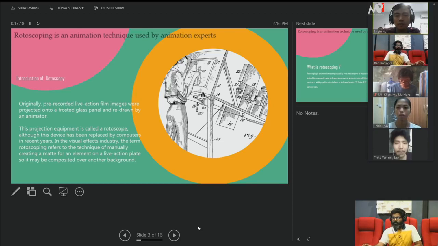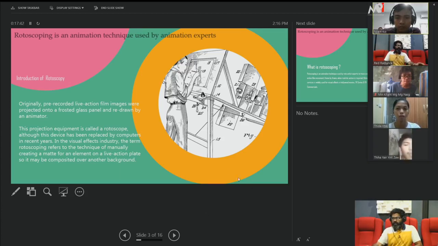What is Roto? We are going to learn about the introduction of rotoscopy. Previously, it was originally pre-recorded action film image and it was projected in the mirror. So with the tracing mirror, the artist has to draw each and every frame. This is the old process. Now it's changed to software. So this is the introduction started.